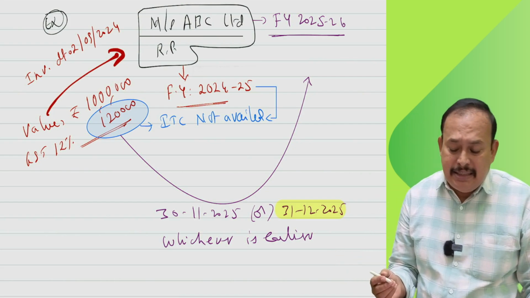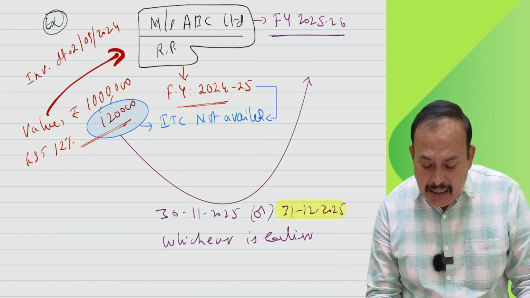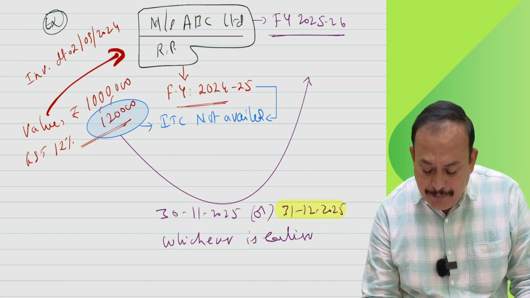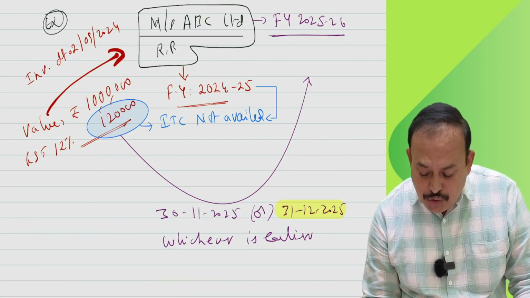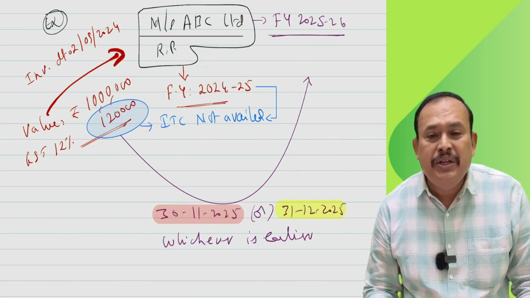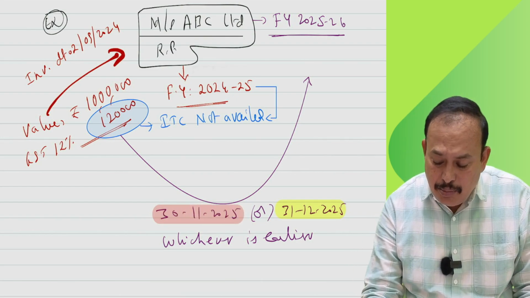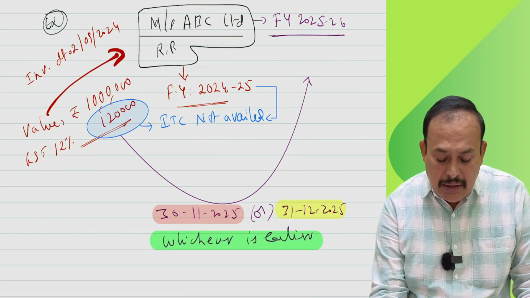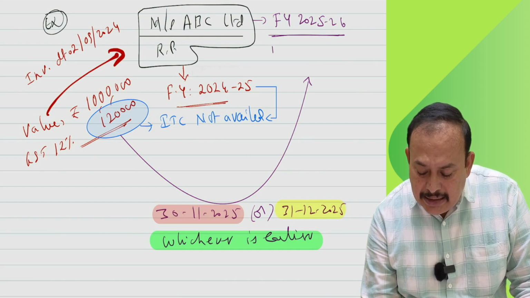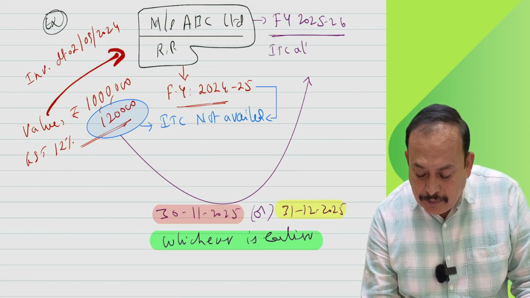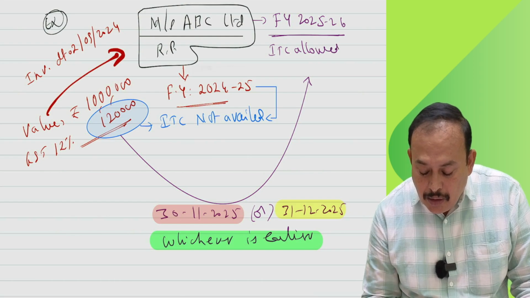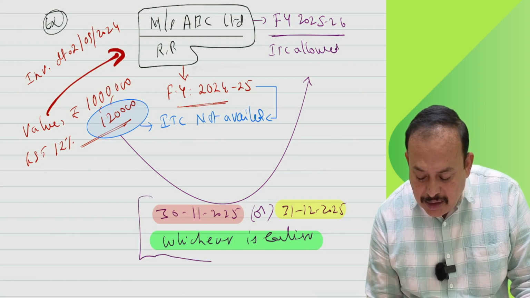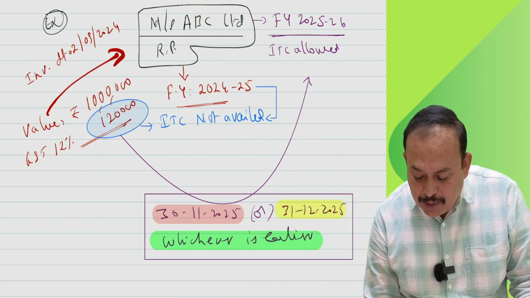So ITC can be availed among these two dates, whichever is earlier. That is important. So in that financial year, ITC is allowed on or before these particular dates.